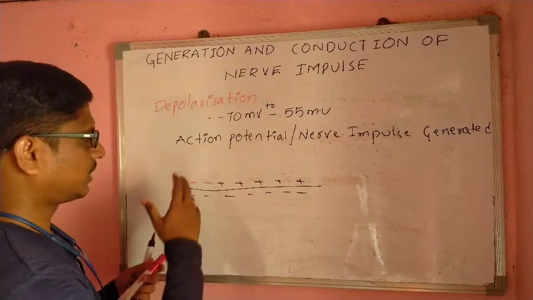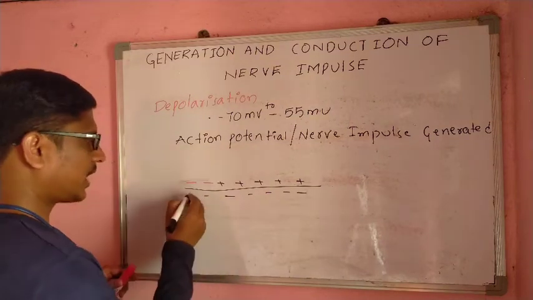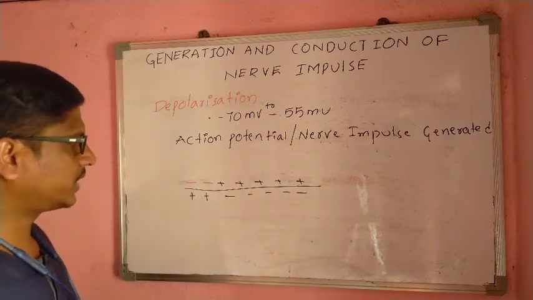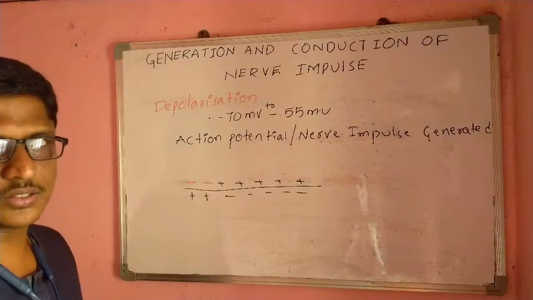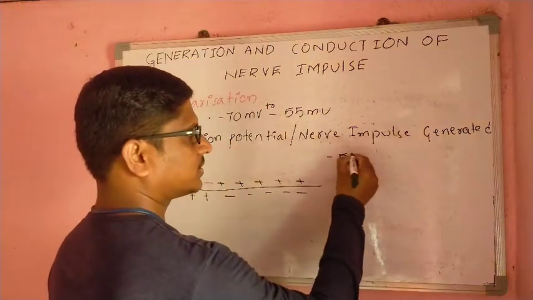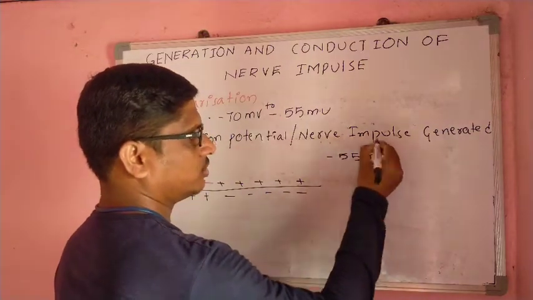Outside is negative and inside is positive, because when it reaches minus 55 millivolts,